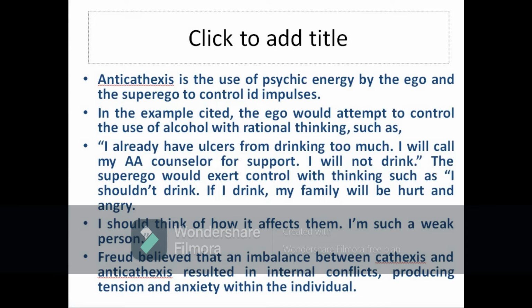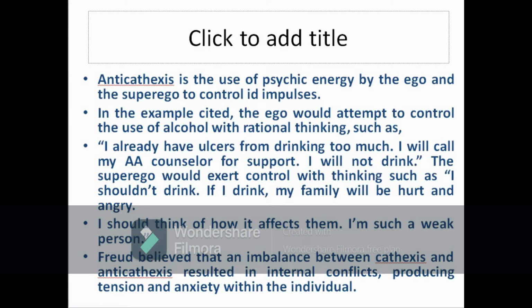So now let's see the example. Ego would attempt to control the use of alcohol with rational thinking, such as, I already have ulcers from drinking too much. I will call my counselor for support. I will not drink. The superego would exert control with thinking such as, I should not drink. If I drink, my family will be hurt and get angry. So the ego always thinks based on rational thinking, whereas superego goes with morality.